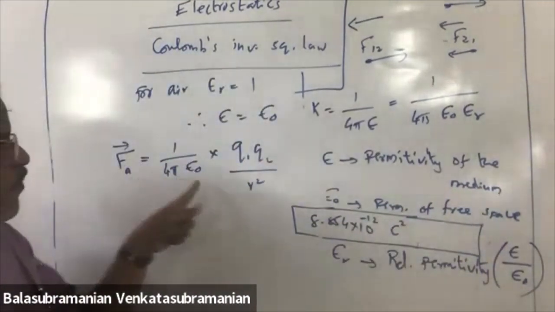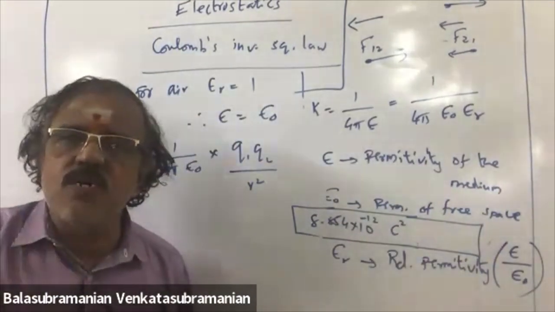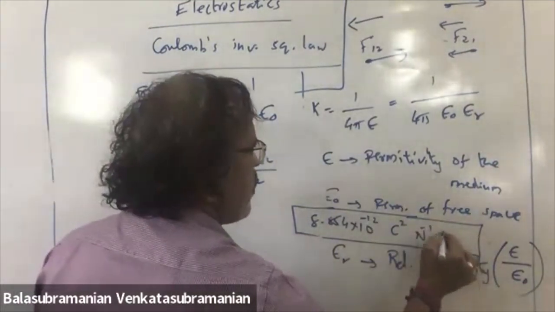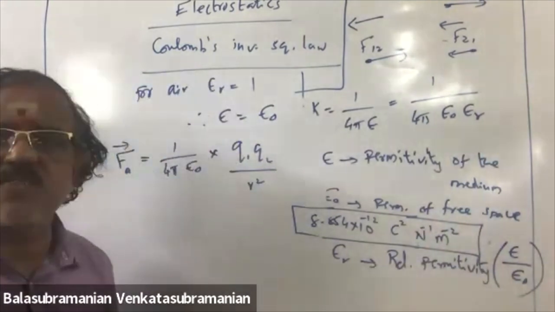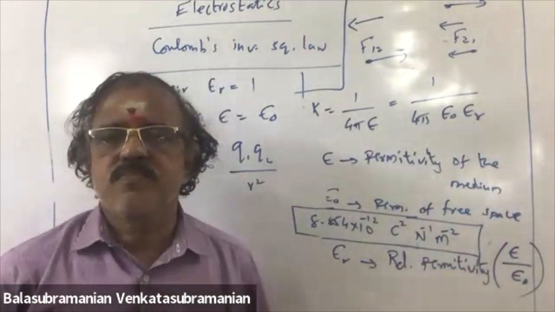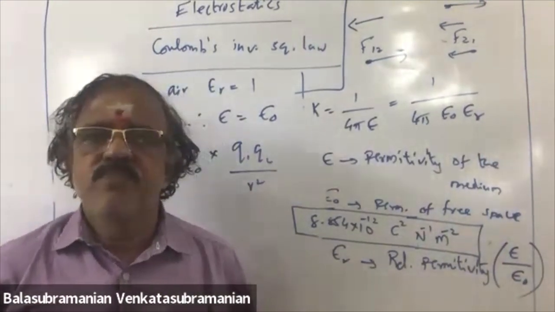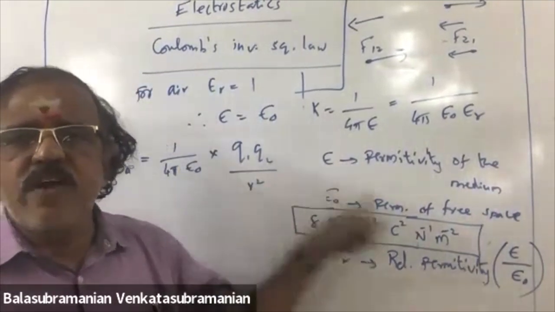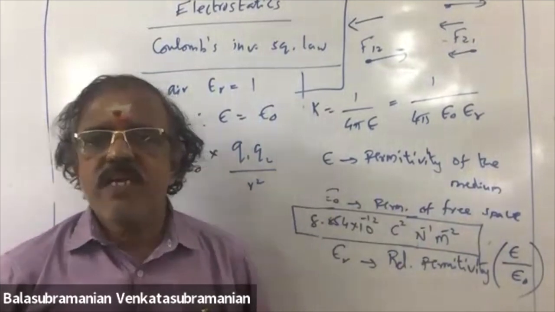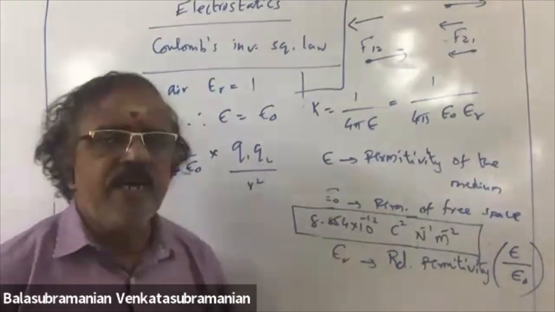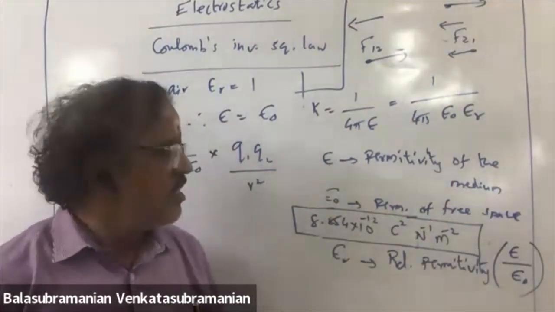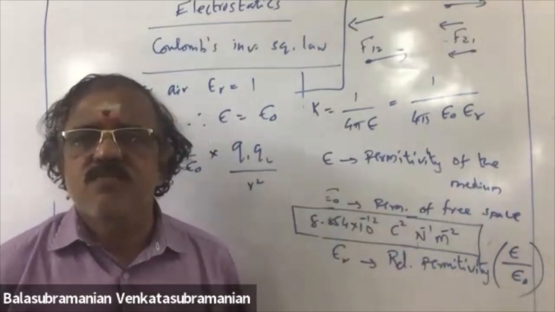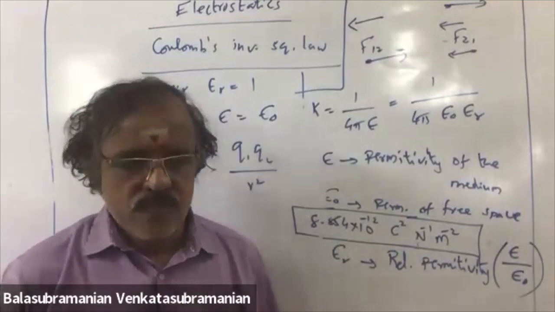By F R square, by Newton meter square. Numerator will become Newton power minus 1, meter power minus 2. Don't mug up. Just from the relation, you find the data. 8.854 into 10 power minus 12 Coulomb square by Newton meter square. It's a unit.